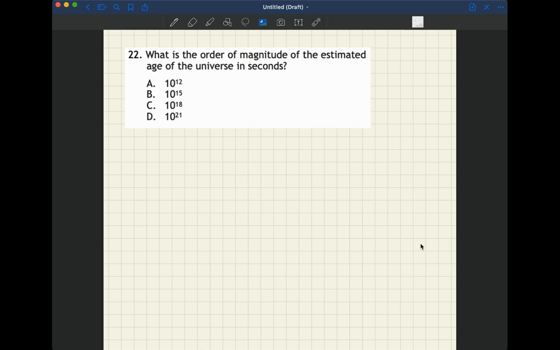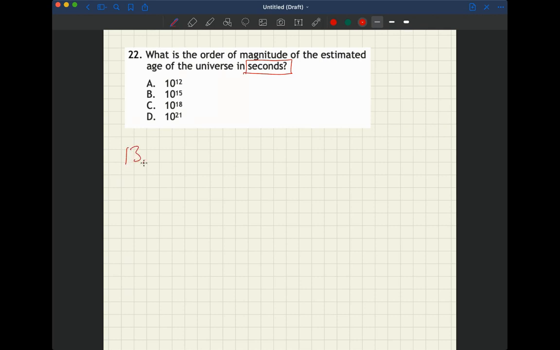This question is about getting an order of magnitude, or a power of 10 estimate, of how old the universe is in seconds. So the question is, how many seconds old is the universe? Well, prior to this, I wouldn't expect you to know how old the universe is off the top of your head, so you could do a Google search. But the answer you would find is about 13.8 billion years. And so let's start out with that number.